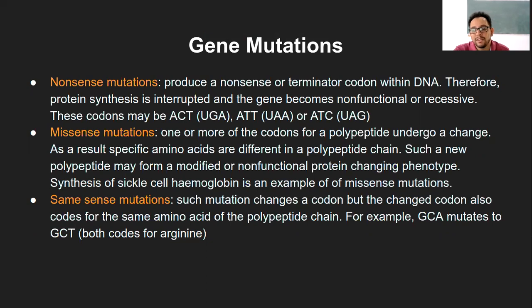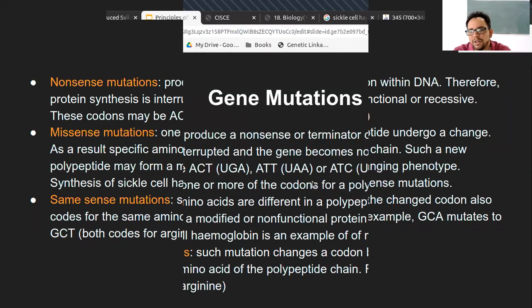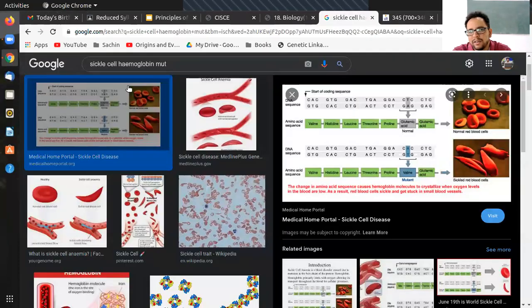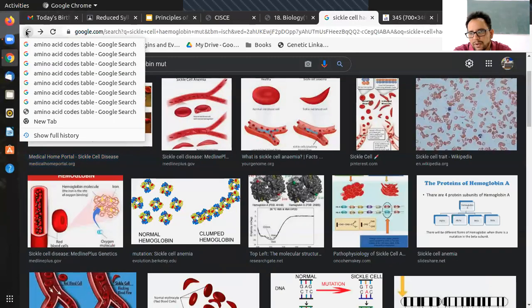Rather, the same amino acid is formed, and that is what is called same sense mutation. So, for example, GCA and GCT both code for the same amino acid. So the last nucleotide A to T is changed, but it will still code for the same amino acid, and that is what we saw earlier in terms of the mutation.